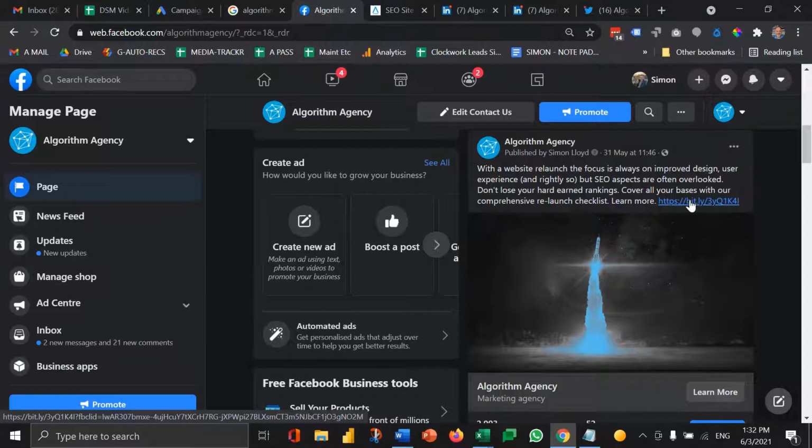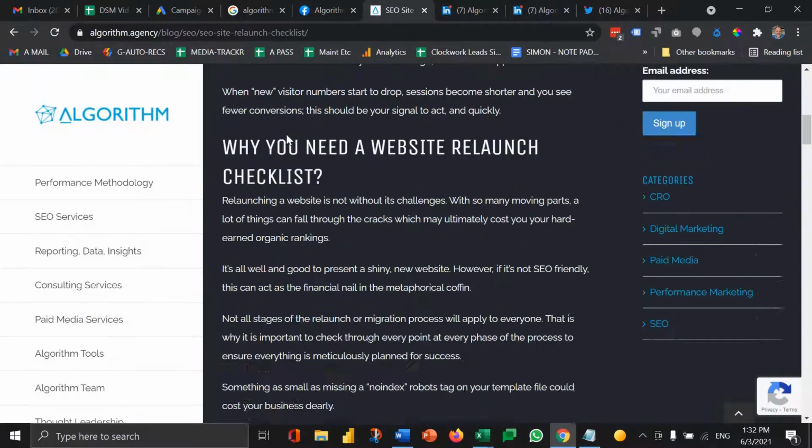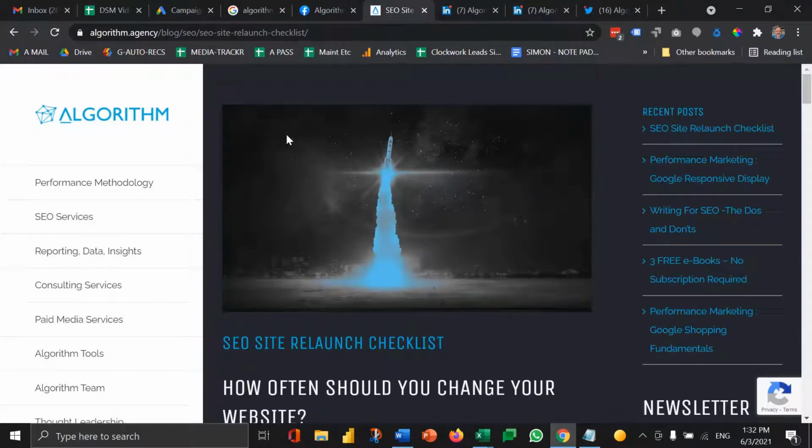What people sometimes forget is that social or any traffic signal is a signal to Google that this page has some interest and therefore is a small ranking factor that will help this page in itself rank for SEO related search terms. And that's my guide to leveraging social media profiles, but also social media content so that it lives on your site and has legs for more than just one post. It actually has value for the years to come.